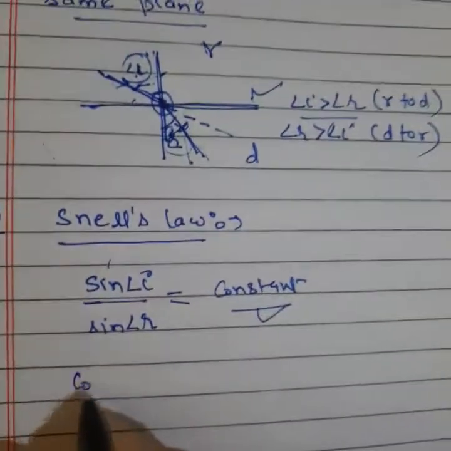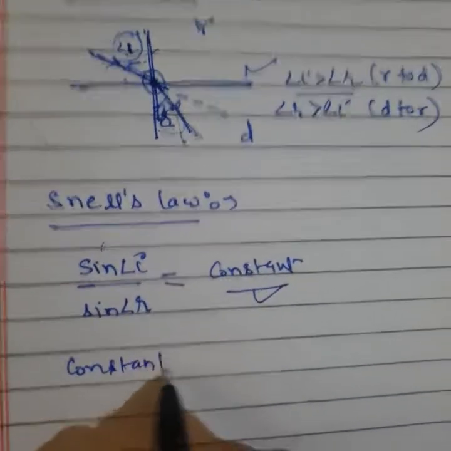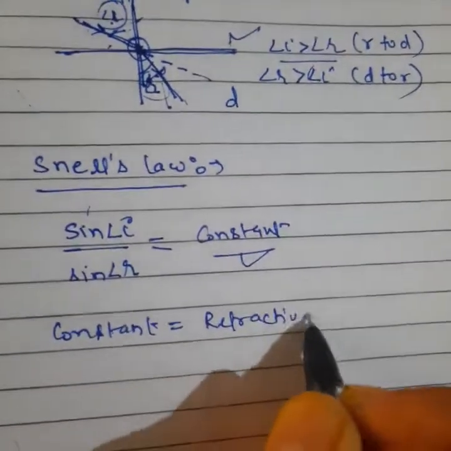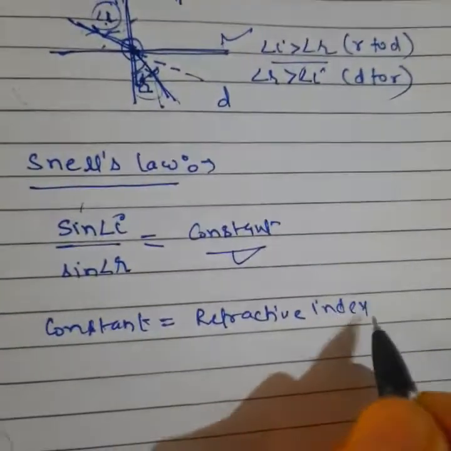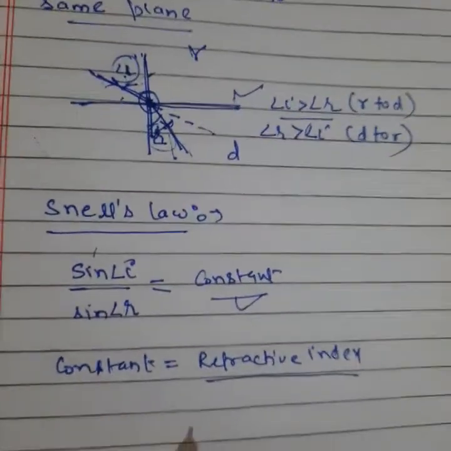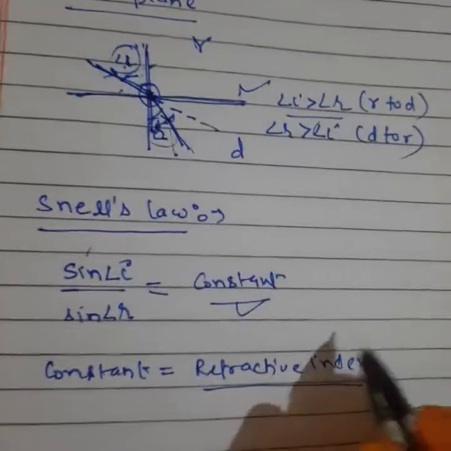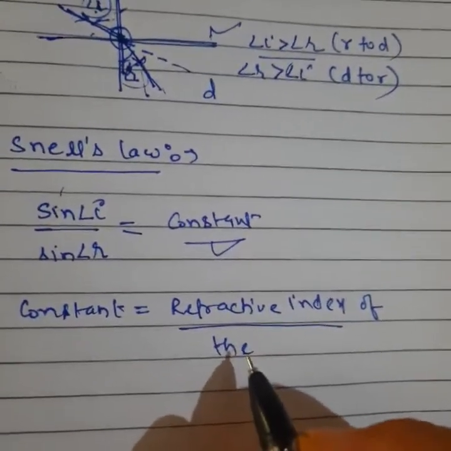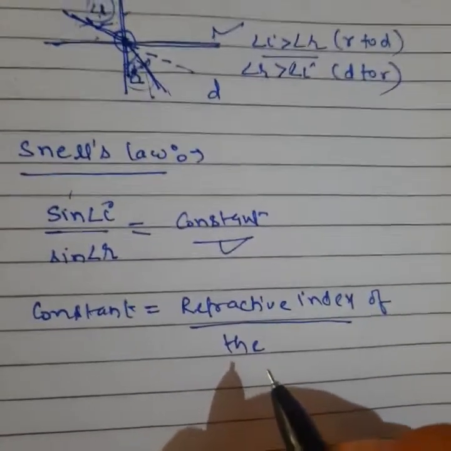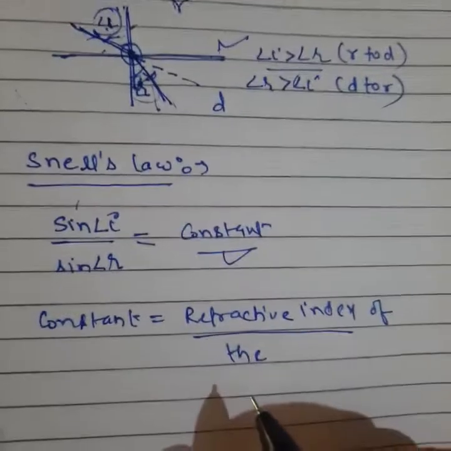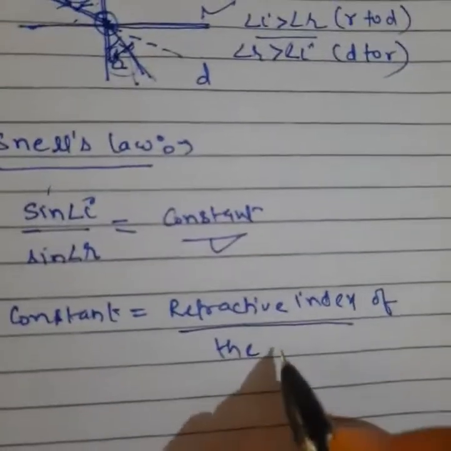This constant is known as refractive index. I will explain about refractive index in the next video. This will be too easy, but very, very important: the refractive index of the medium. At that time I will clear everything related to the refractive index. So the next video will be very important. This video also, but the next video will be very, very important. Clear? Of the medium.